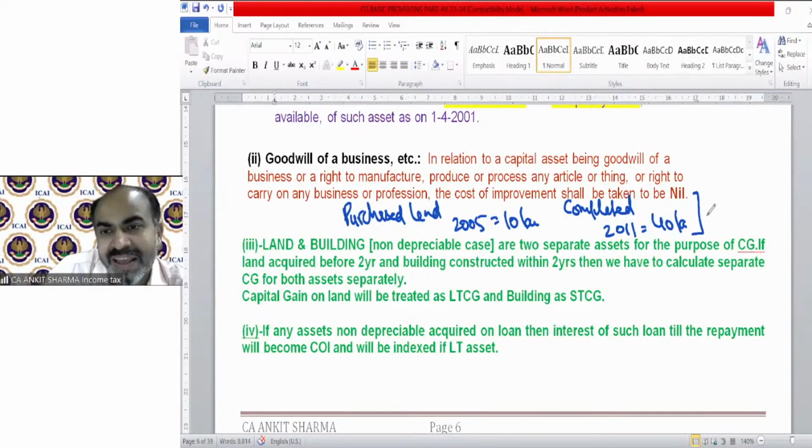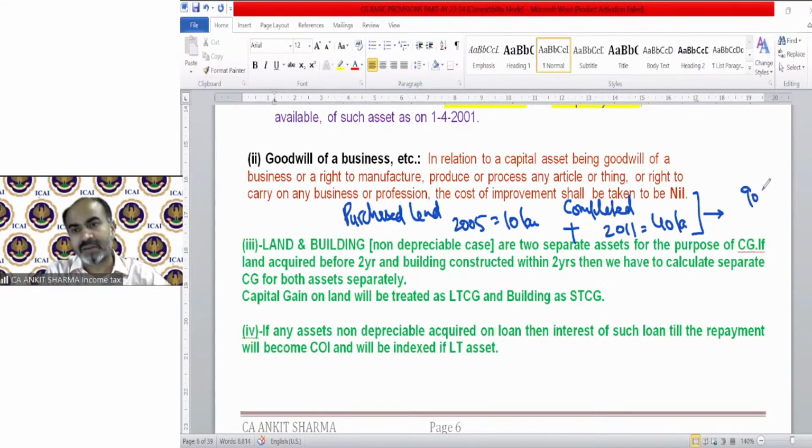Now we are selling it. Then you need to sell it combined because it is the building which has been constructed on the land. So we are now selling land and building both for rupees 90 lakh. So for the purpose of capital gain, it should be mentioned in the question how much is the land sale value and the building.